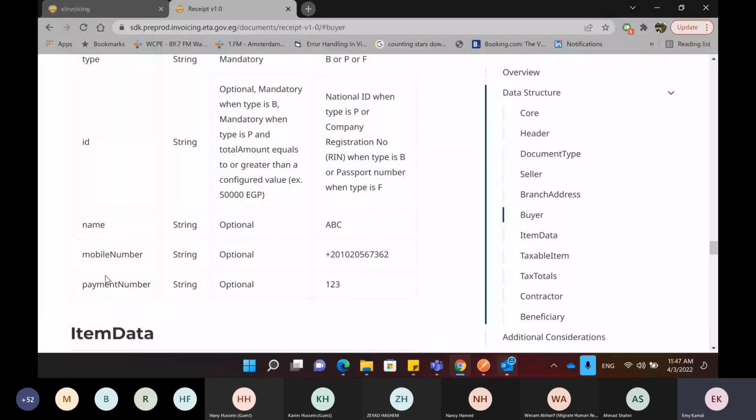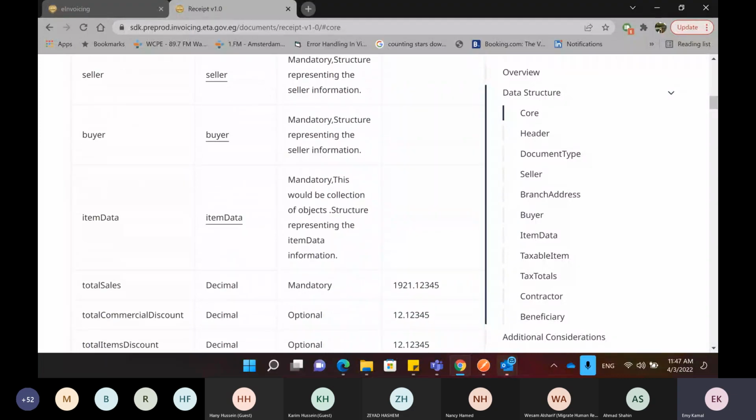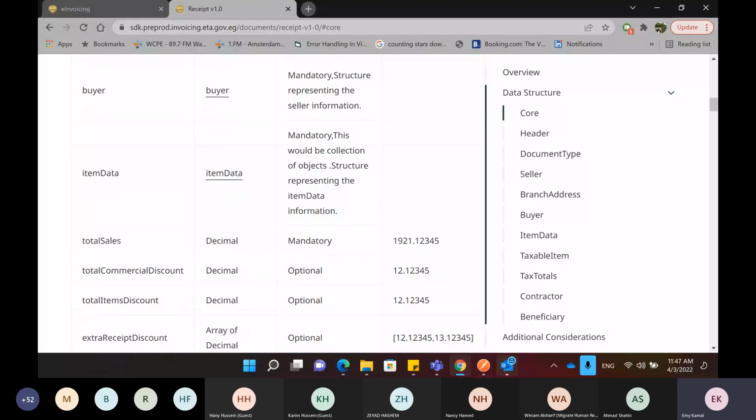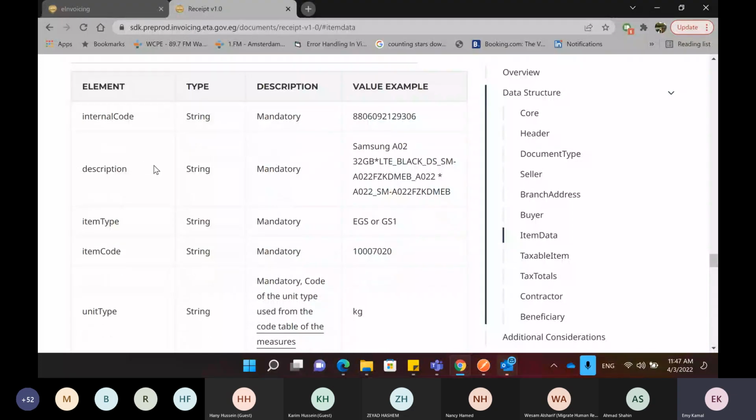So we talked about the header, the document type, the seller, and the buyer data in the receipt. The next part is the item data, and this is about the items themselves that are included in the receipt. So for each item, we have the internal code of the item, which is a string, a mandatory field. We have a description of the item. We have the item type and the item code.